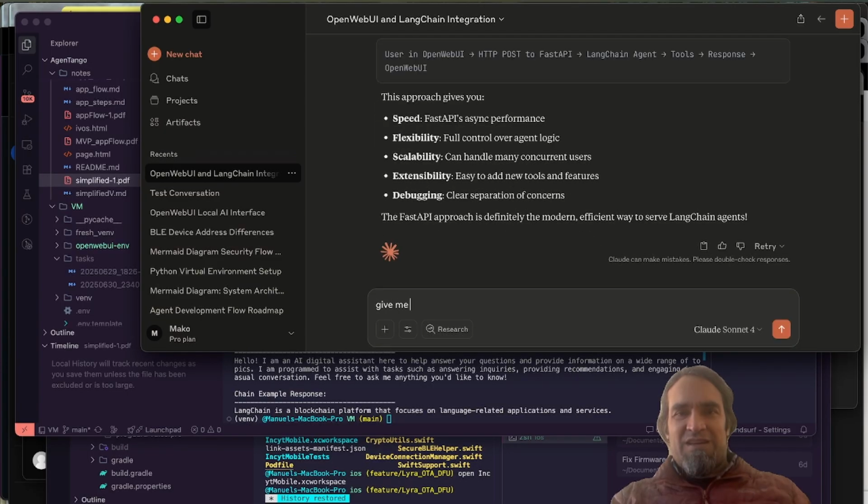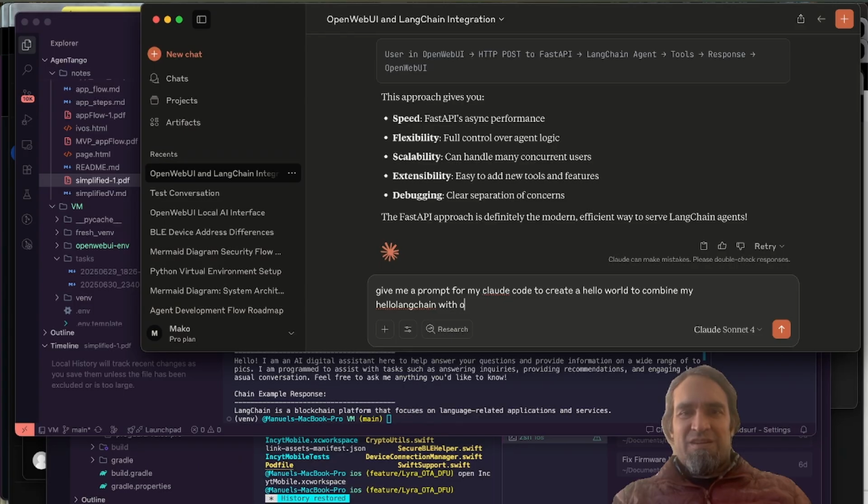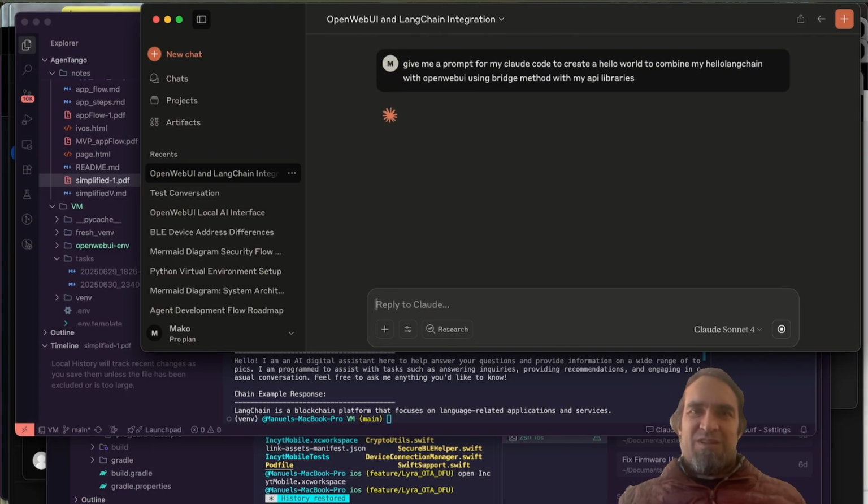Give me a prompt for my Claude code to create a hello world to combine my hello LangChain with OpenWebUI using bridge method with my API libraries. Yeah, something like this. Let's see.